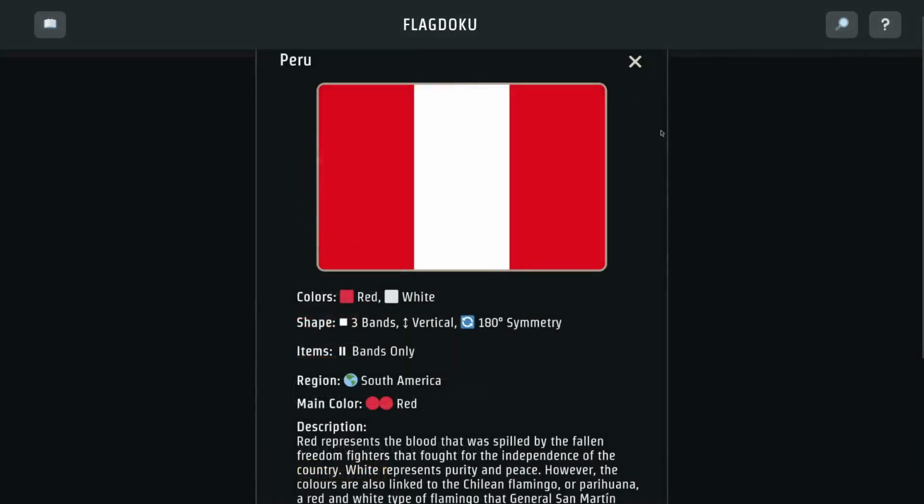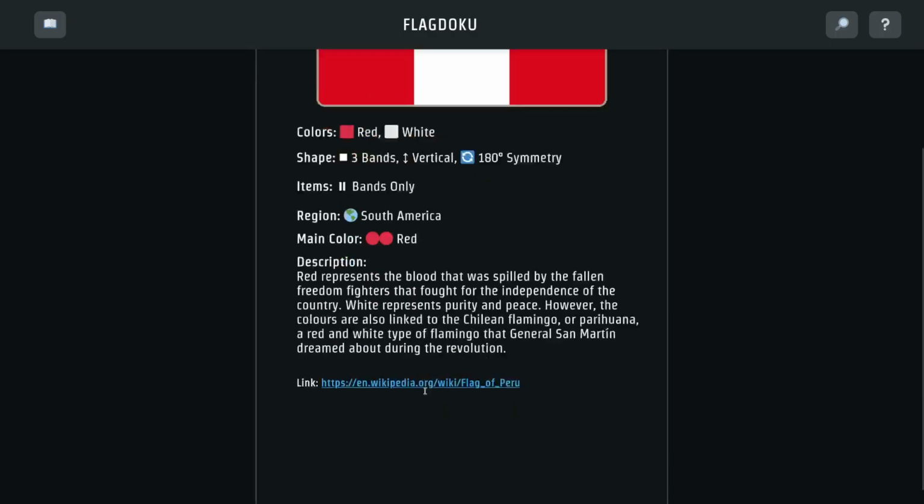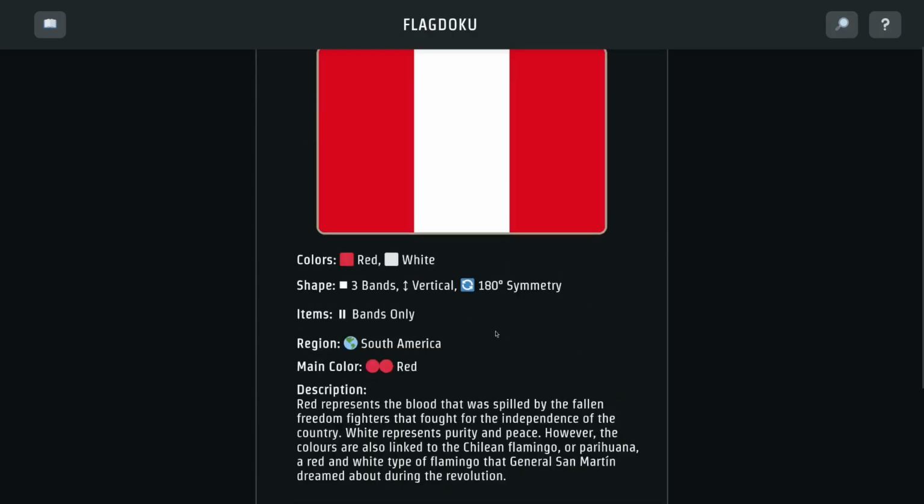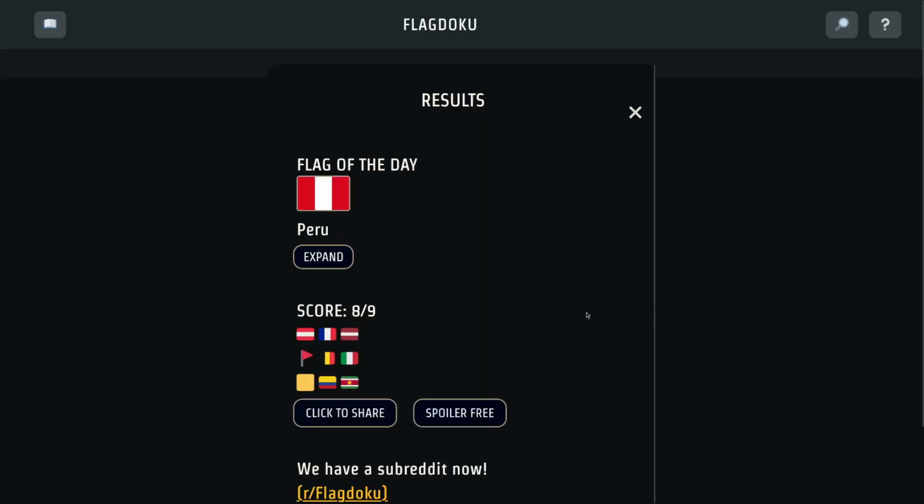Expand. Oh, hello. 3 words. Vertical. 180-degree symmetry. Well done, Peru. Look at that. Bands only. Okay, the red represents blood that was spilled by fallen freedom fighters. Okay. And I didn't get this one.